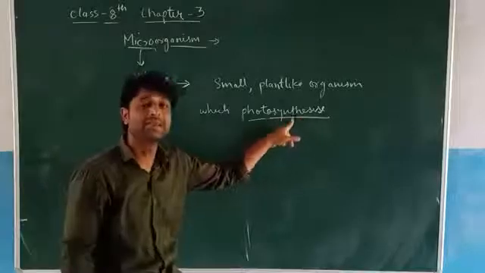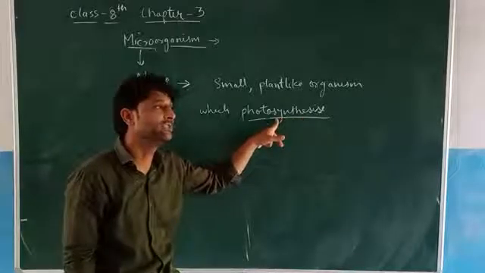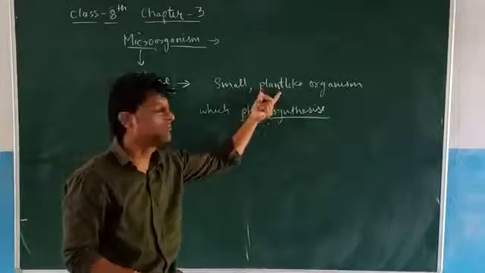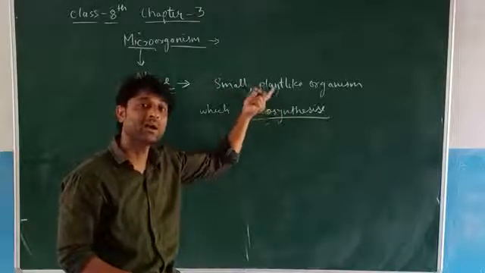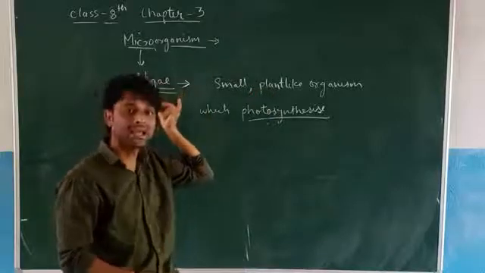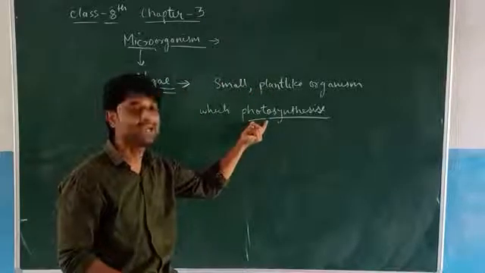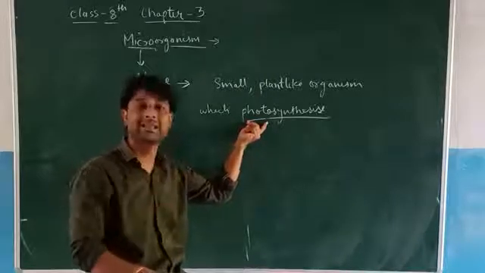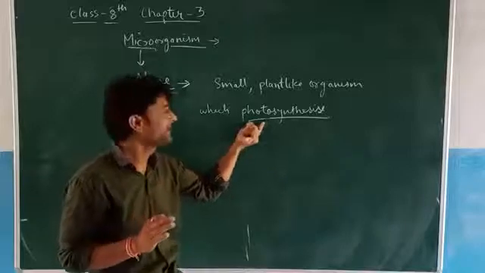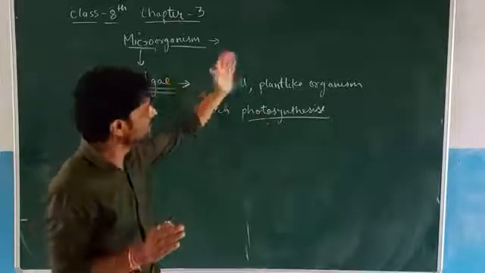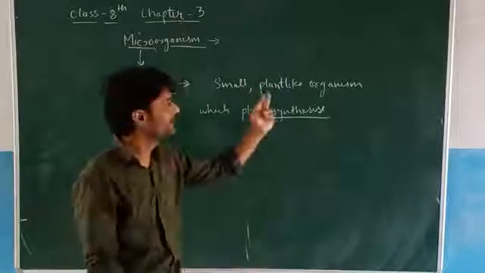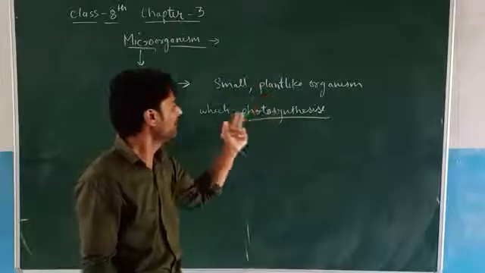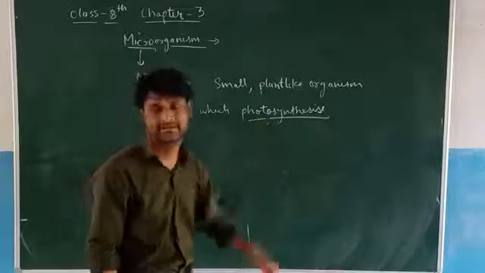Photosynthesize means they are able to produce their own food. Plants can do photosynthesis, and like plants, these algae also produce their own food by performing photosynthesis in their body. That's why they are considered plant-like organisms.